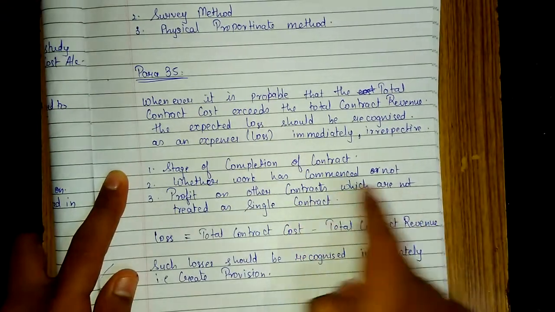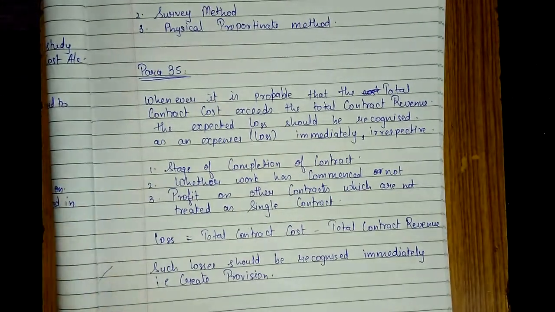Profit on other contracts which are not treated as a single contract. I hope this is clear. The theory part comes to an end for AS 7.